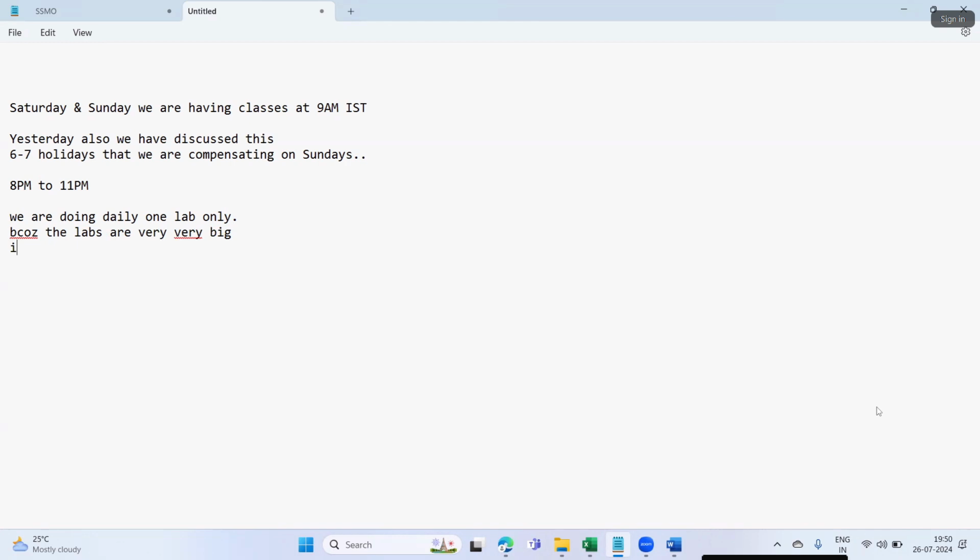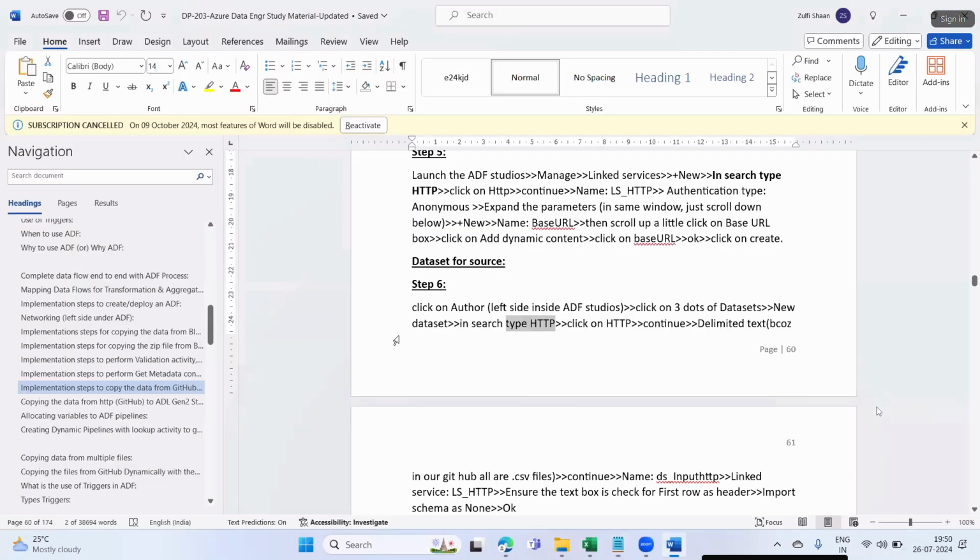I told you initially that I'll go a little slow, and in the initial 3 to 4 classes of ADF I went very slow because you should get used to it. That is gone now, that's why I'm increasing the speed, just a little. So please cooperate, guys.